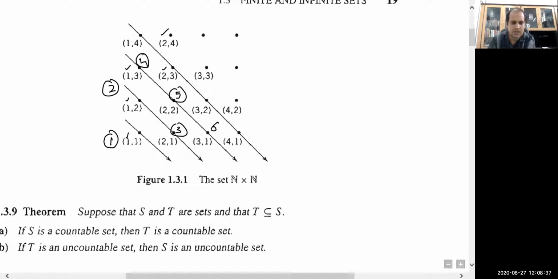Suppose this one is your sixth element, and this one is your seventh, 8th, 9th, and so on. In fact, there will be more elements here. Sorry, this (1,4) will be 7, this one will be 8, this one will be 9, and this one will be 10, and so on.